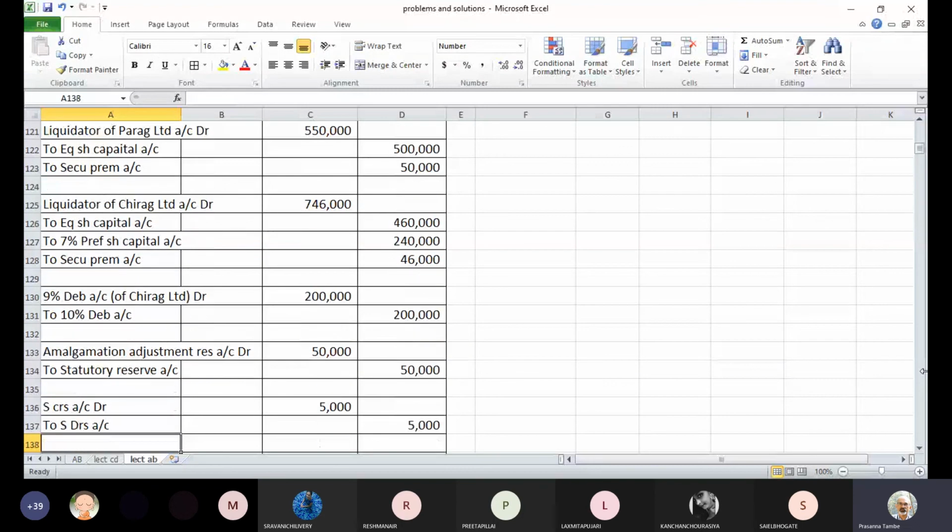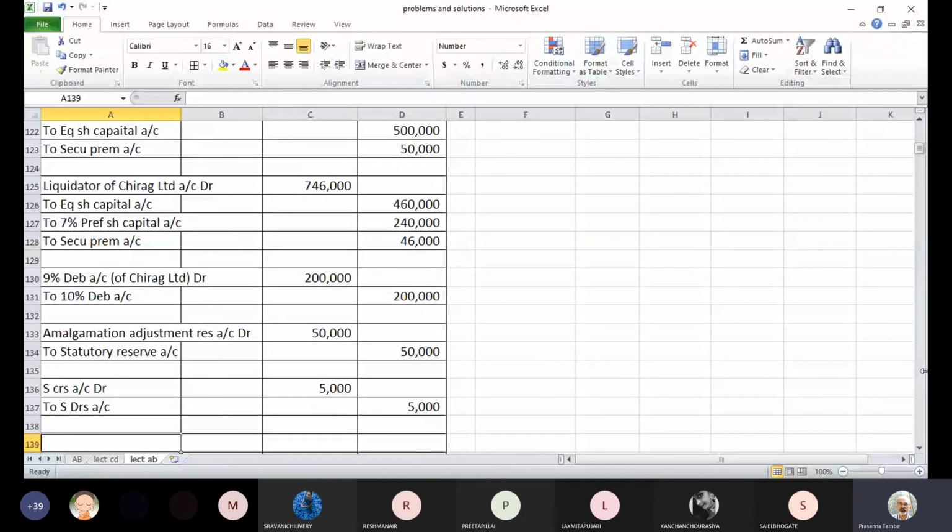Okay, this was the first sum to give you an idea as to how the entire accounting happens in the books of old company as well as new company. Now from second question onwards, we will do it together like earlier sums. This was only an illustration for you. So next sum onwards, we will do it together. I'll be sharing the sums in advance so that you can be ready with the sum, and we'll be working on purchase consideration and other entries and everything at one go. Okay. Now I will close the recording and I will just discuss briefly what is the next sum. Let me stop the recording.